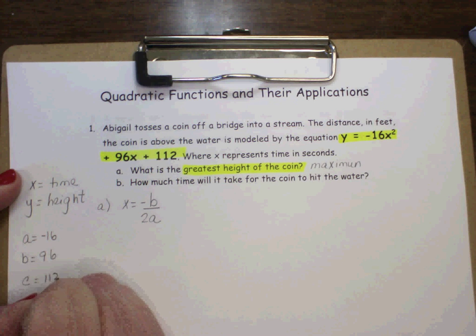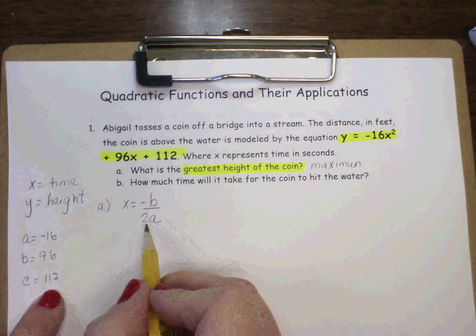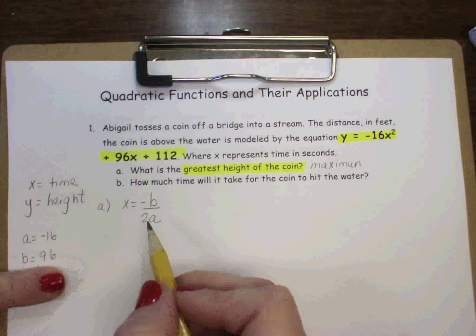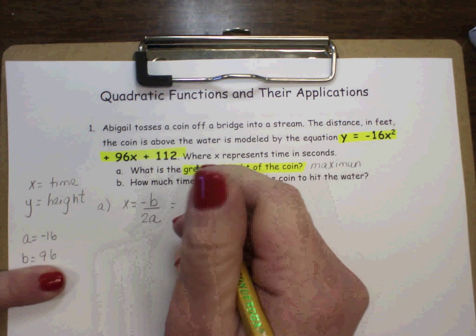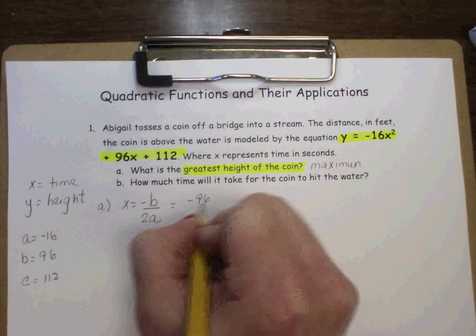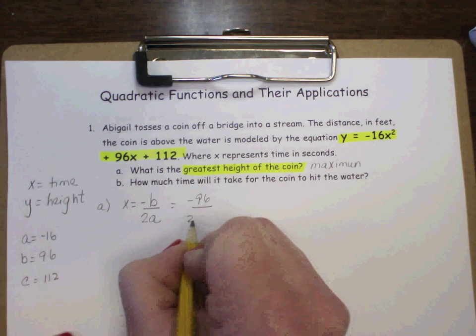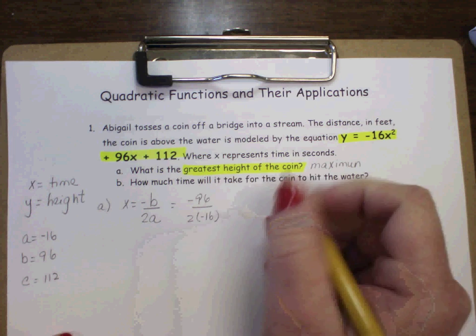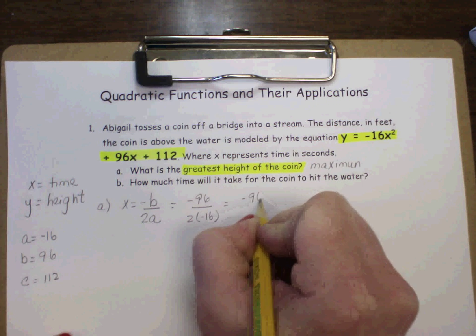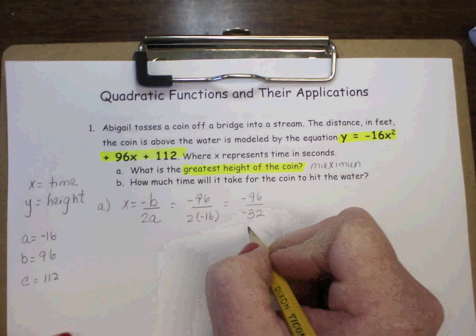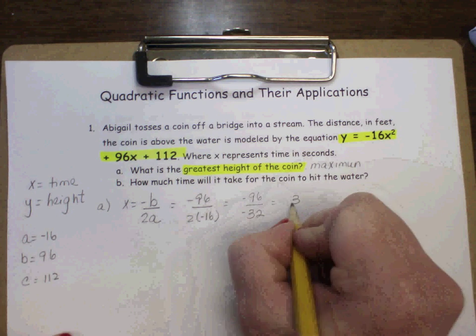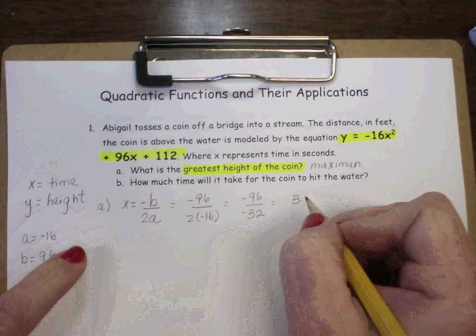Now in here we're not going to use 112 right now, we're just going to use a and b. So that would be equal to negative 96, because that's b, divided by 2 times negative 16, which is negative 32, and that would be 3 when you do it on your calculator.